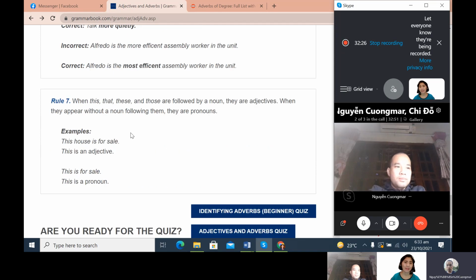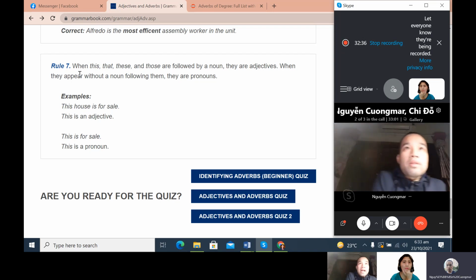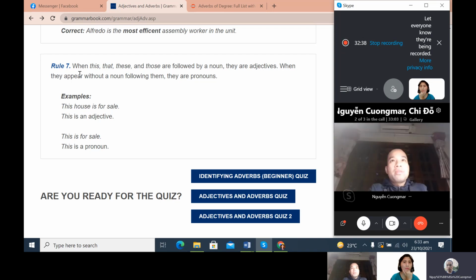Okay. Please read rule number 7. When this, that, these, and those are followed by a noun, they are adjectives. When they appear without a noun following them, they are pronouns.